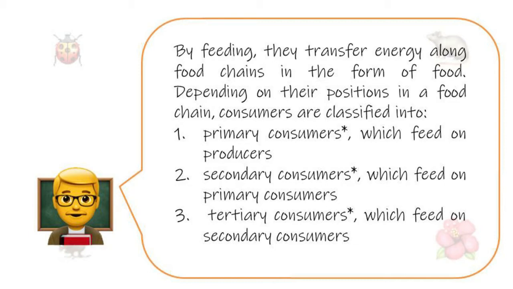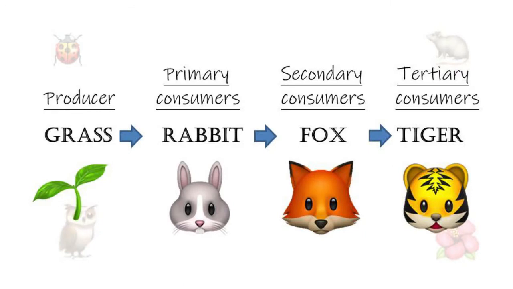Depending on their positions in the food chain, consumers are classified into primary consumers, which feed on producers, secondary consumers, which feed on primary consumers, and tertiary consumers, which feed on secondary consumers. In the food chain here, the roles of organisms are shown in brackets. The grass is the producer, rabbits being the primary consumer, fox being the secondary consumer, and the tiger being the